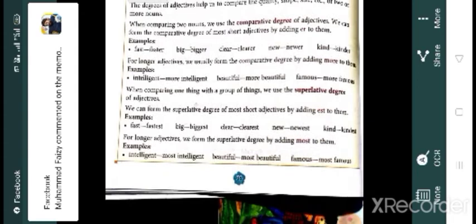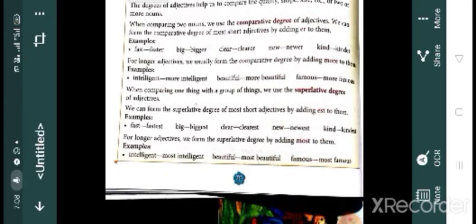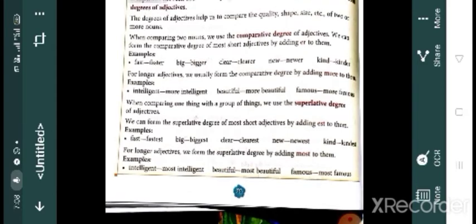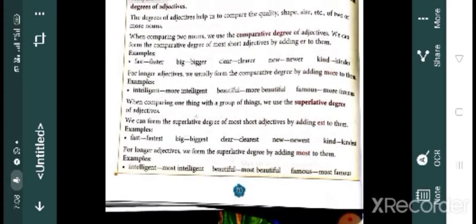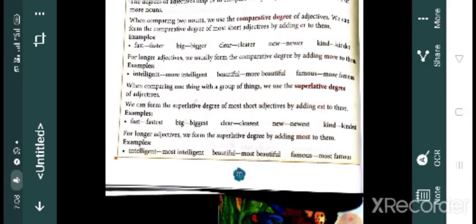Now superlative degree, when comparing one thing with a group of things, we use the superlative degree of adjectives. And just like in comparative degree, if the given adjective is short, we add er to the end to make it comparative.